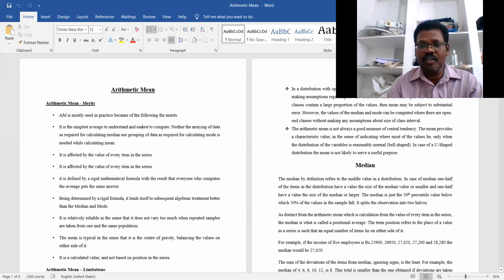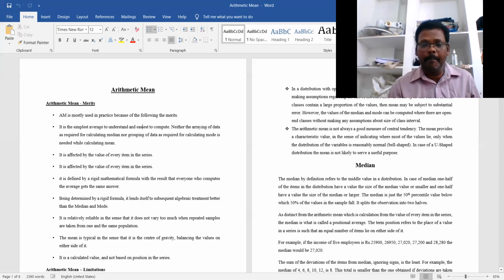However, the median and mode can be computed where there are open-end classes without making any assumptions about the size of the class interval.